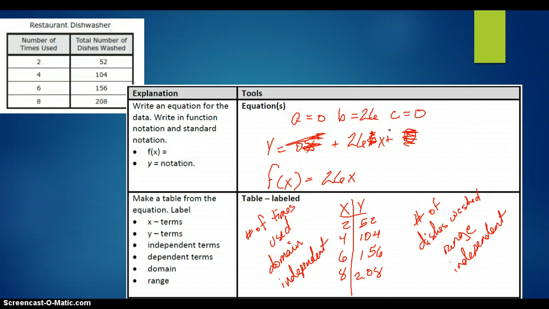Not very neat. So look, f of x is the same thing as y. Y equals 26x. Y is total number of dishes washed, so the total number of dishes washed equals 26 times the number of times it's used. I mean, you're just replacing words now for y and x. Let's keep going.